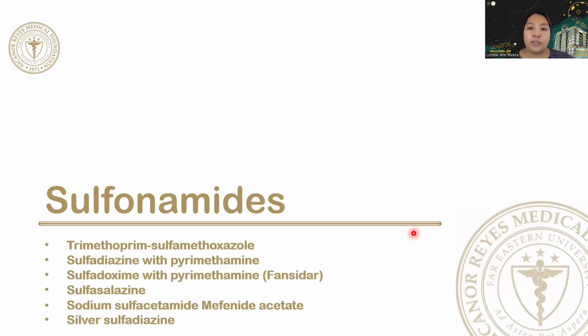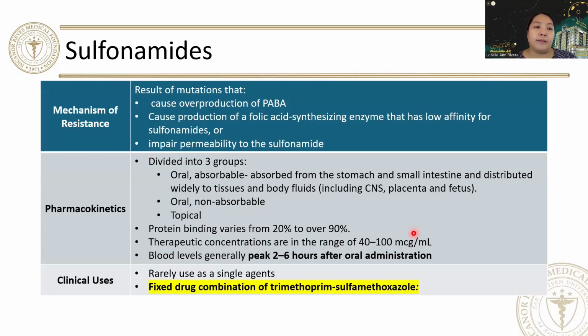So now let's dwell into the sulfonamides. So the main mechanism for resistance of sulfonamides results from the mutation that causes overproduction of PABA and can cause production of a folic acid synthesizing enzyme that has low affinity for sulfonamides, or those that impair permeability to sulfonamides.